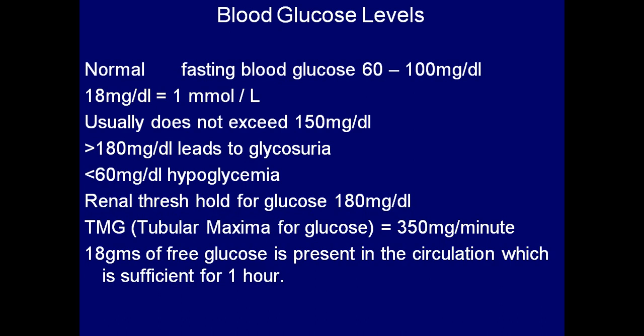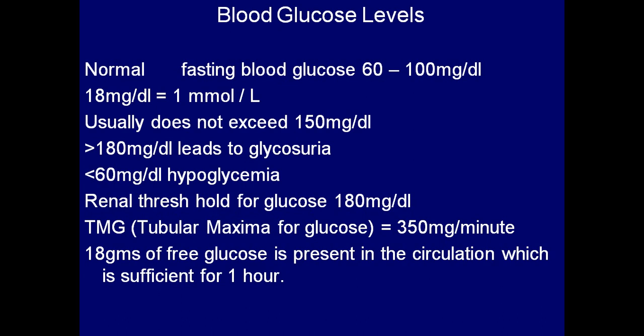Now you have understood that glucose is like petrol to our body.